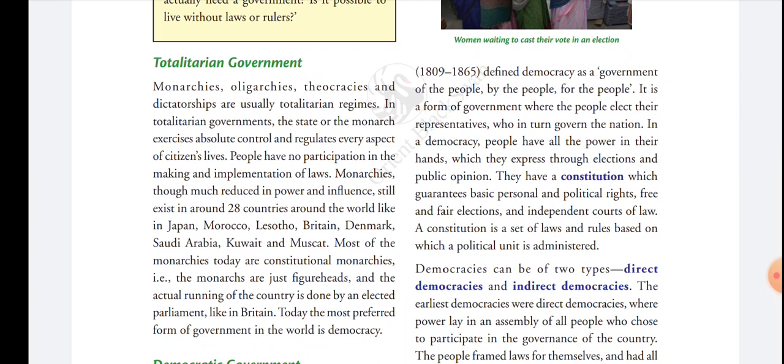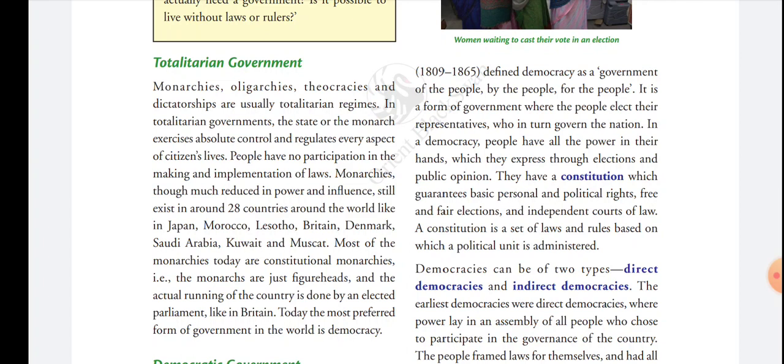Why is it said the government of the people, by the people, and for the people? Because the government is elected by the people, and this government governs the people. The Constitution has given complete power to the people.